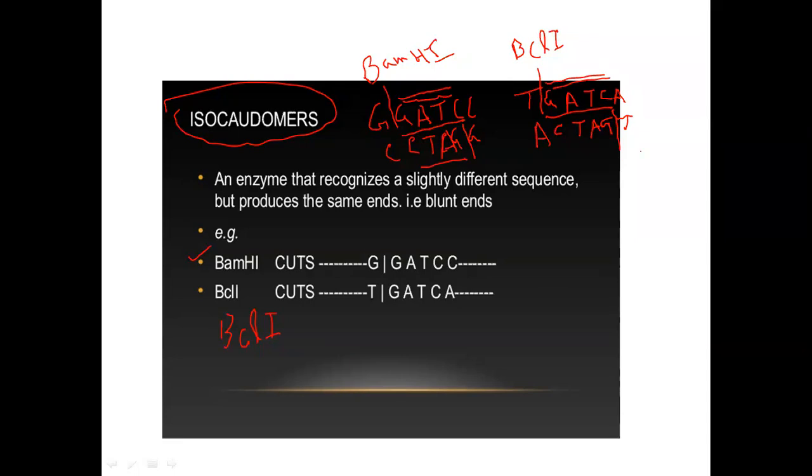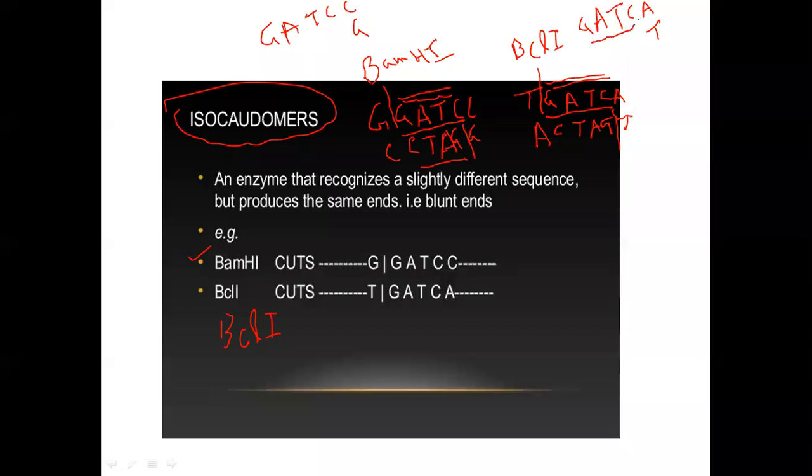This GATC is the same in both recognition sequences. So if you write the BamHI overhang, this will be GATC, CG. This is the BamHI overhang. And if you write the BclI overhang, then GATC, AT.